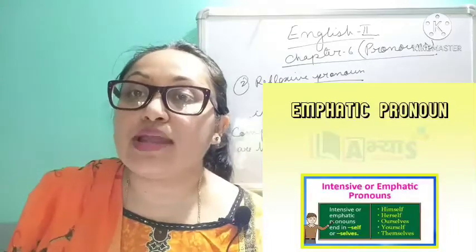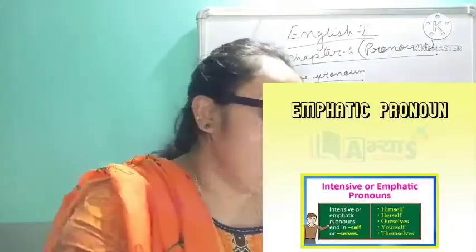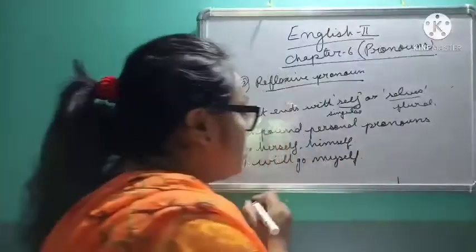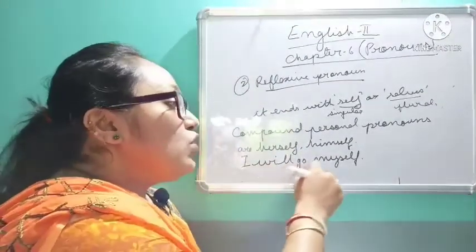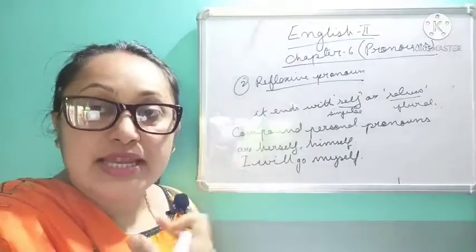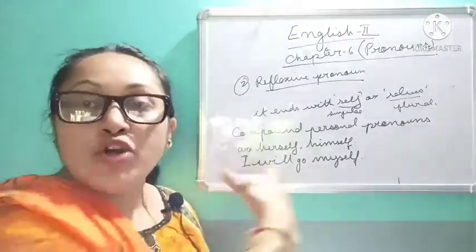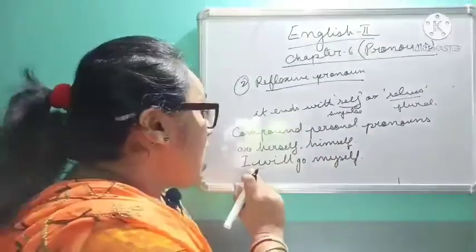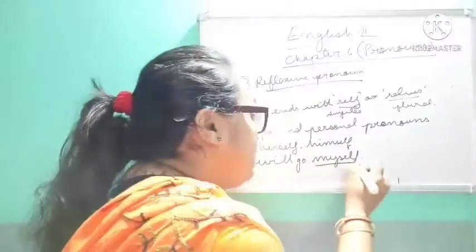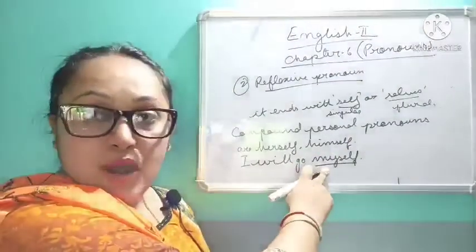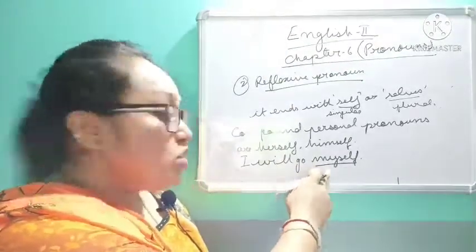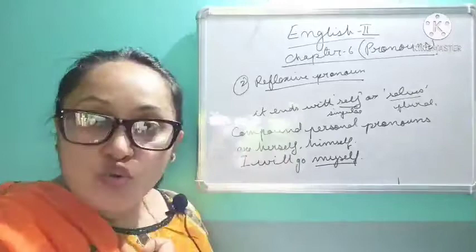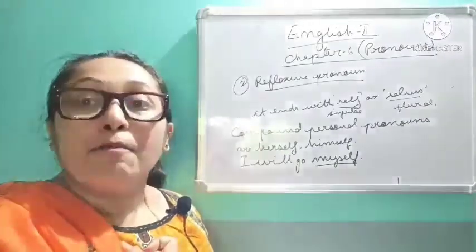So it is said that when compound personal pronouns, that is herself, himself, are used to put emphasis on the subject, that is he, she, they, they are called emphatic pronouns. I'll give you an example. For example, I will go myself, isn't it? So I laid emphasis only on me, not on others. So this is not a personal pronoun here. It is an emphatic pronoun, because I am talking only about myself. I will go by myself.